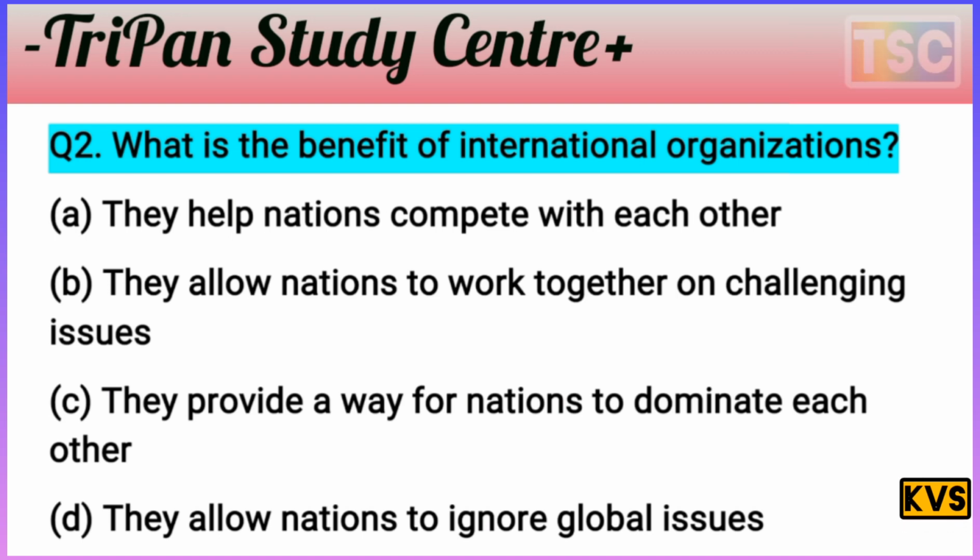That's not applicable, because helping nations compete with each other is not the benefit. And D, they allow nations to ignore global issues. That is nothing. Ignoring global issues is not allowed, so D is already eliminated. And C, they provide a way for nations to dominate each other. That's not right either. Dominating each other is nothing, so C is also eliminated. The remaining one is B.